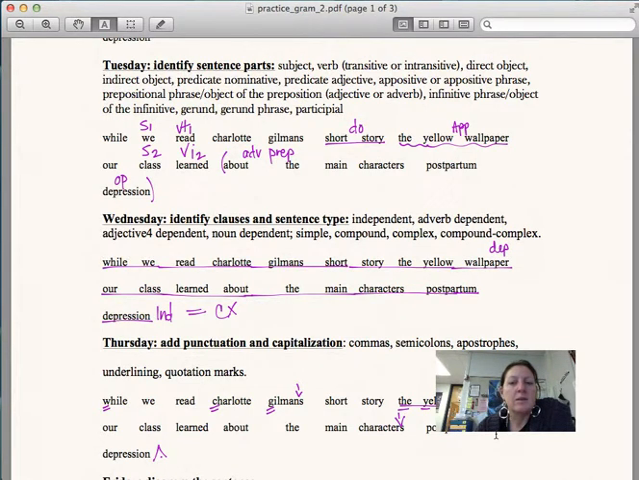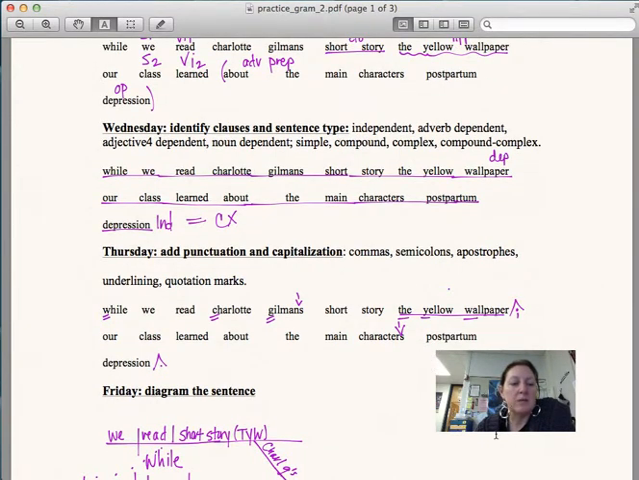Wednesday. Okay, we have two clauses here. From while to wallpaper is a dependent clause. From our to depression is an independent clause. Therefore, this is a complex sentence.